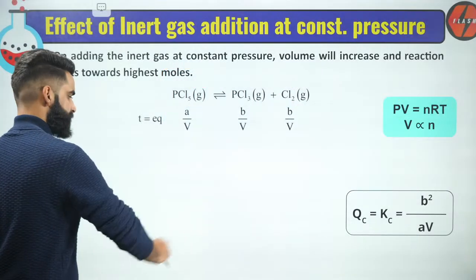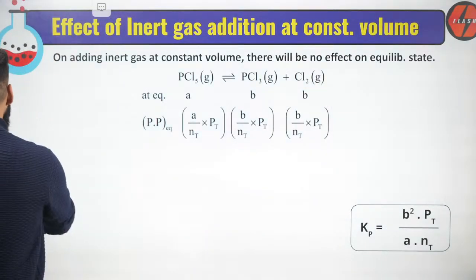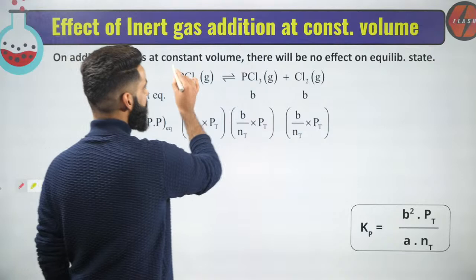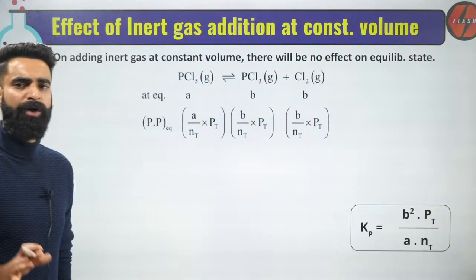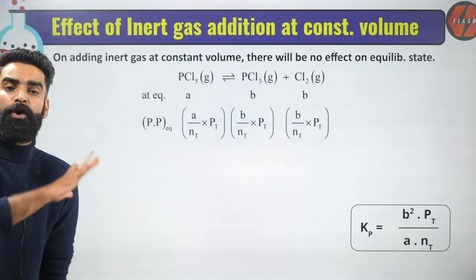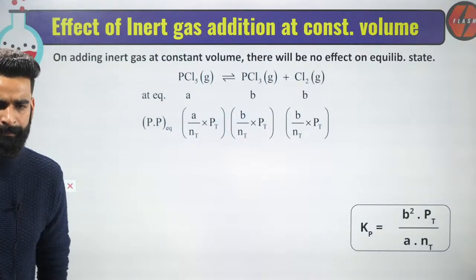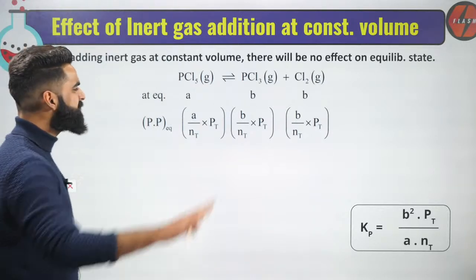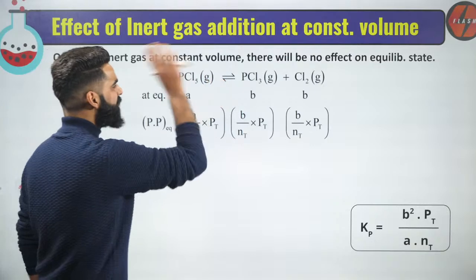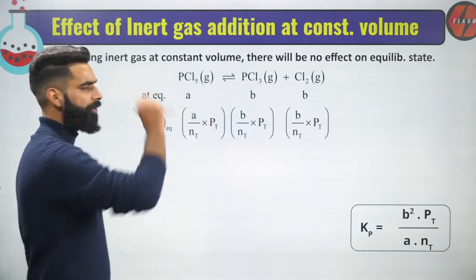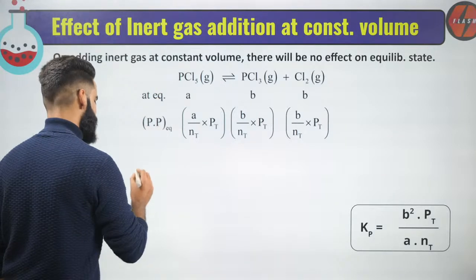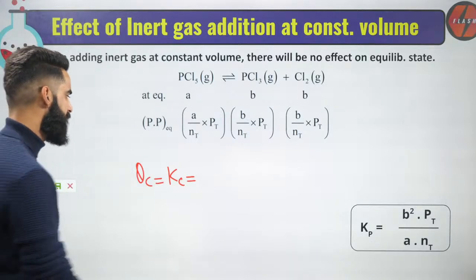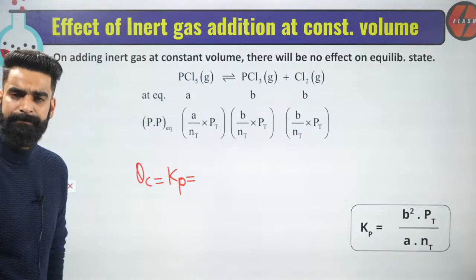Wonderful. Moving on, let's talk about the effect of inert gas addition at constant volume. This is the reaction which is taking place in the container, and the volume of the container is fixed; the volume of the system is constant. Let's assume this reaction is already at equilibrium. If the reaction is already at equilibrium, can I say at that time its QC value is going to be equal to its KC value, the equilibrium constant, or KP as well?